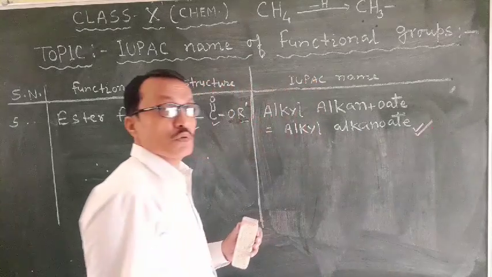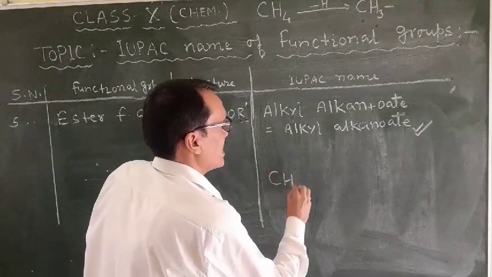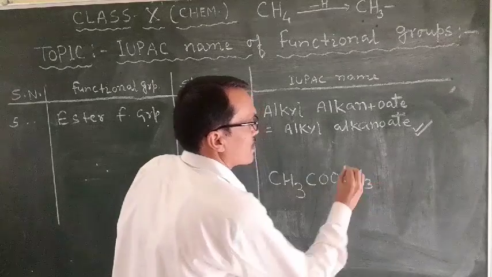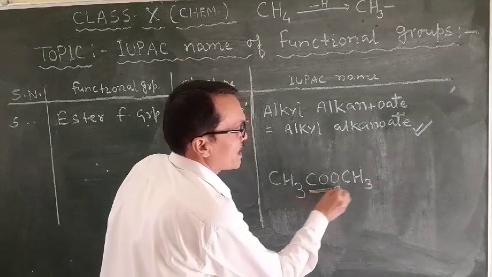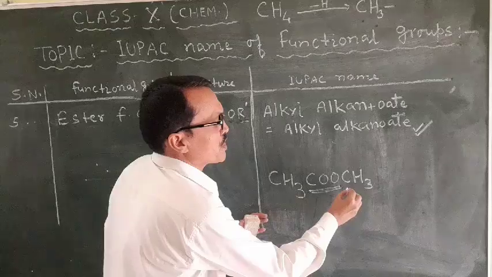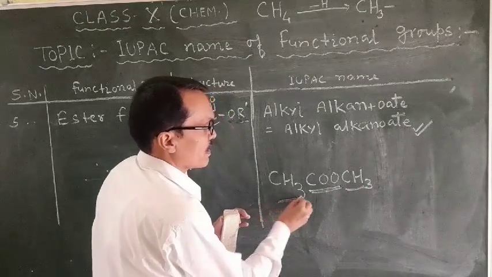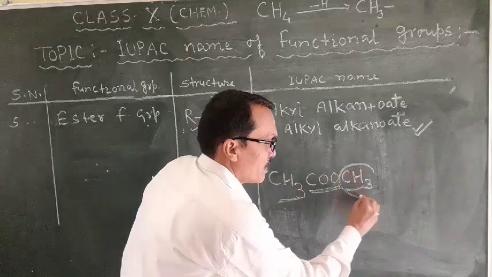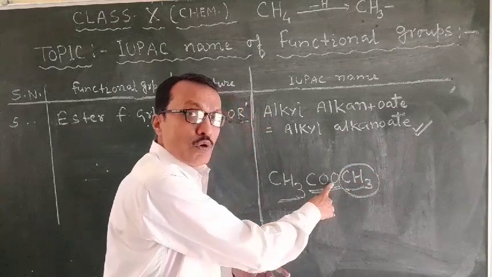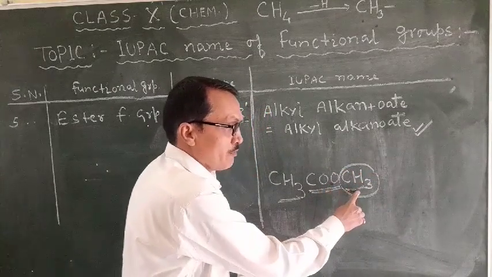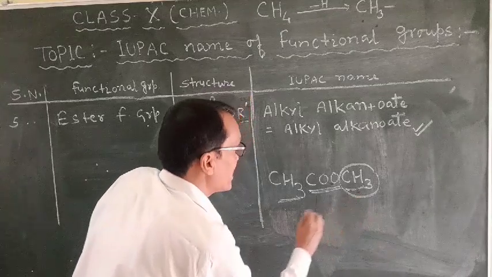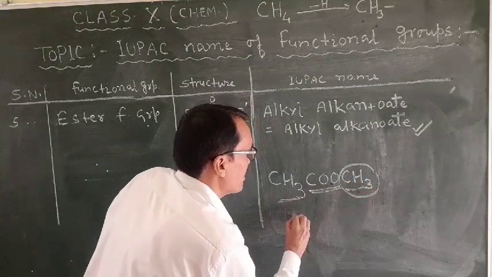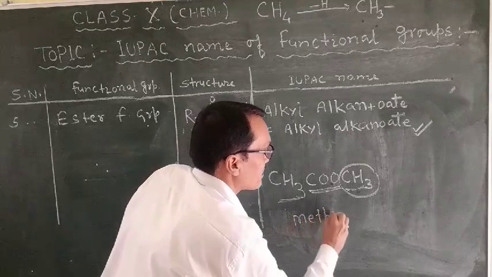Alkyl alkanoate. For example, CH3COOCH3. This is the ester functional group, and on the terminal positions you see similar alkyl groups. But this alkyl group is directly attached to oxygen, so its name will be made separately as alkyl. Here there is one carbon, so its name will be methyl.